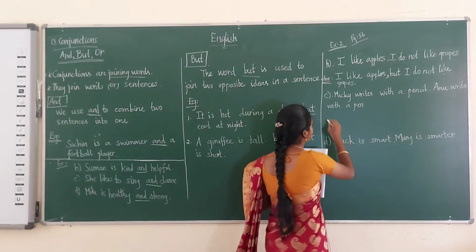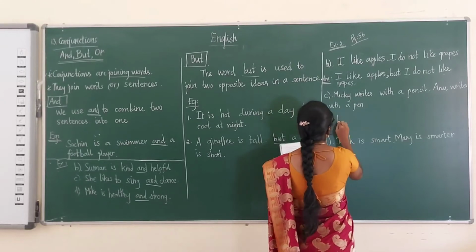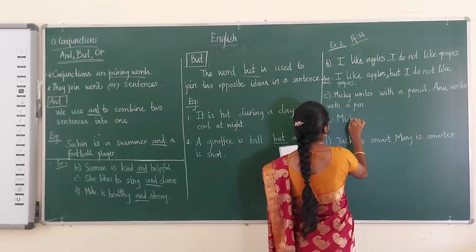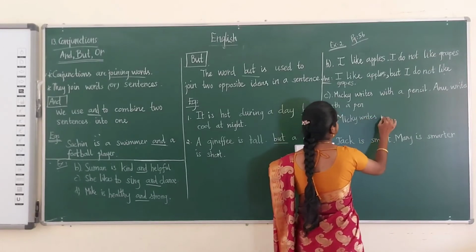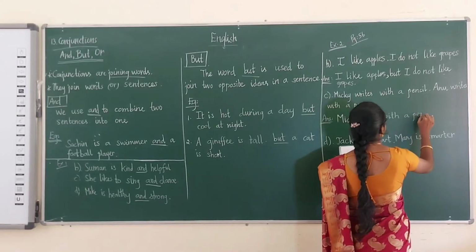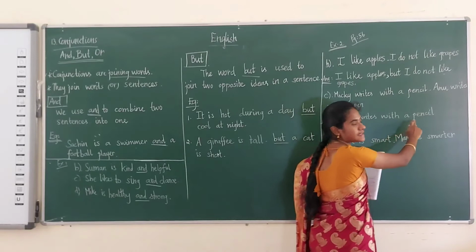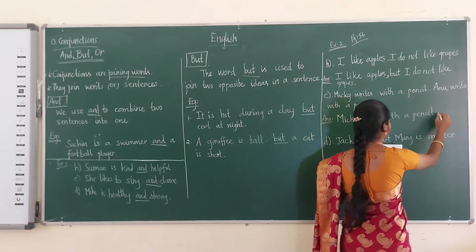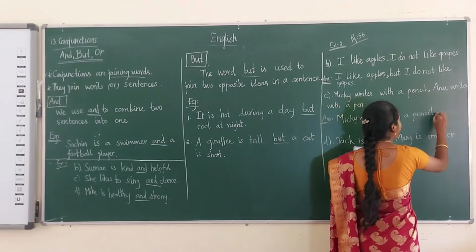So the answer is: Mickey, you have to write as it is. Mickey writes with the pencil. Then instead of a full stop you have to put a comma.